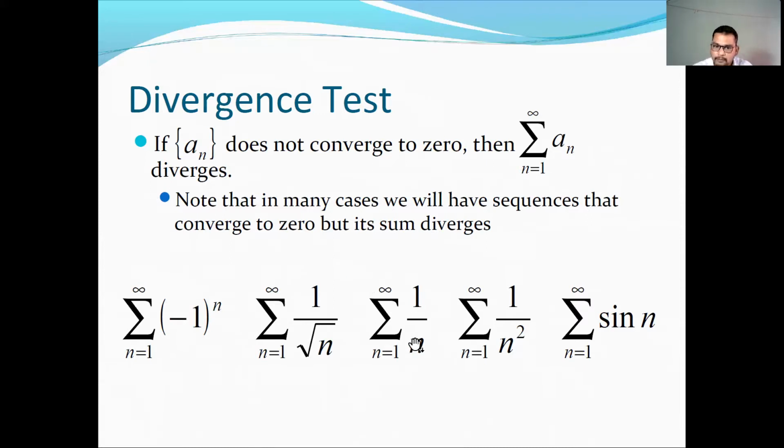But with the help of the p-test, although the sequence tends to 0, this series diverges. With n to the power 1 by 2, again the sequence converges to 0, but with the p-test this series diverges. With the p-test, this series is convergent because the value of p is 2, which is strictly greater than 1. So this is a convergent series, but the other two series are divergent.